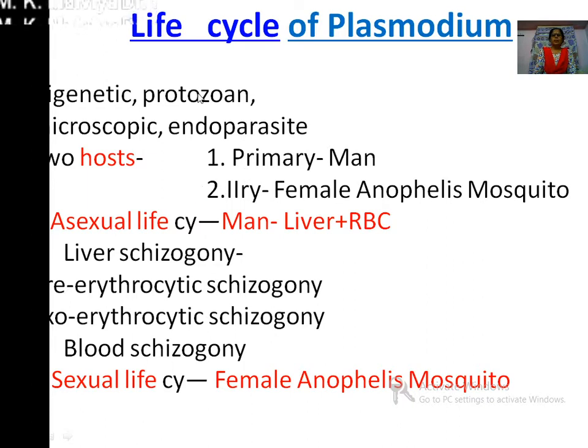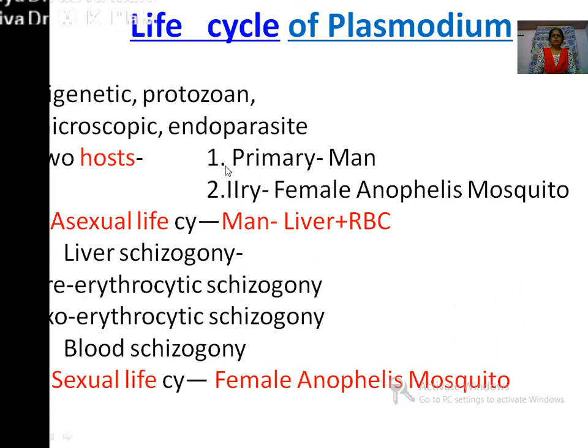The life cycle of Plasmodium occurs in two types. One is called the sexual life cycle and another one is the asexual life cycle. For completing its two life cycles, it has two hosts, and that's why this animal is called digenetic, that is, it has two different hosts. One is man as the primary host and another one is the female Anopheles mosquito, which is called the secondary host.